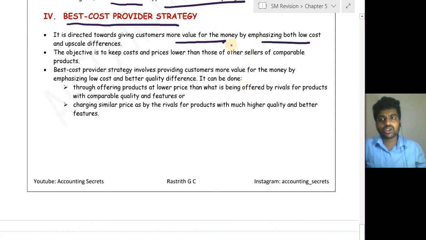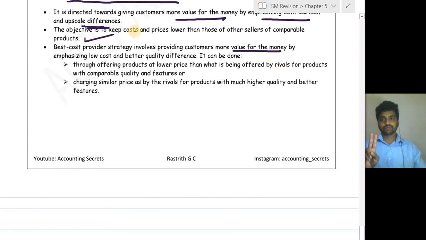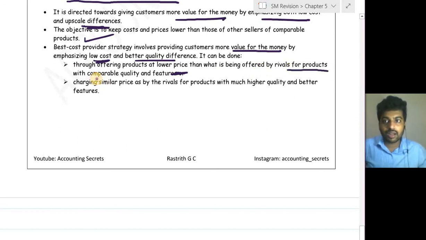By emphasizing both low cost and upscale differences, the objective is to keep cost and price lower than those of the sellers of comparable products. So the objective of the best cost provider is simple: to fix the price lower than his competitors, or to fix the price at the same price but with products of superior quality. Best cost provider strategy involves providing customers more value for the money in two ways, by emphasizing the low cost and better quality difference. It can be done by offering a product at a lower price than what is offered by rivals for products with comparable quality and features.